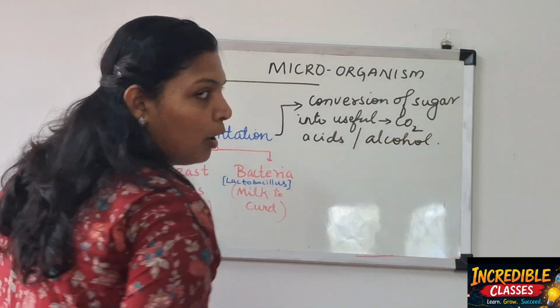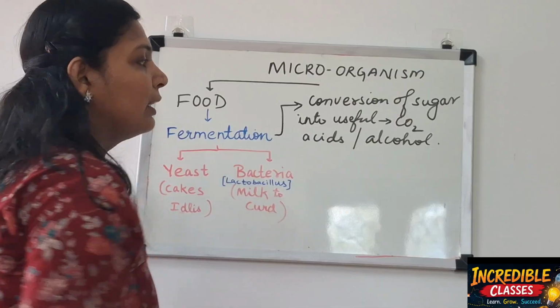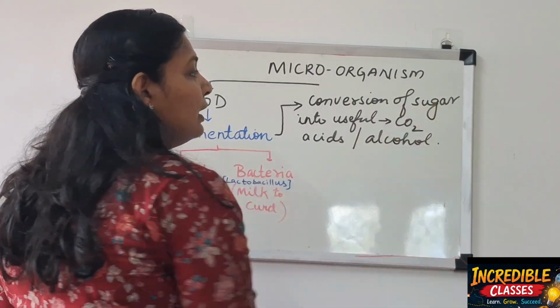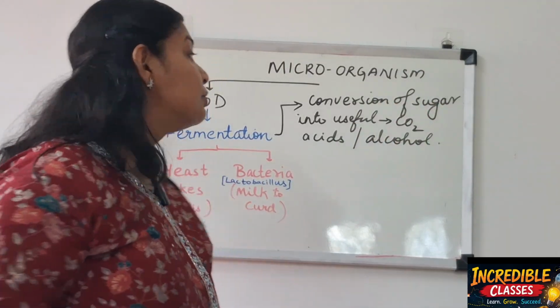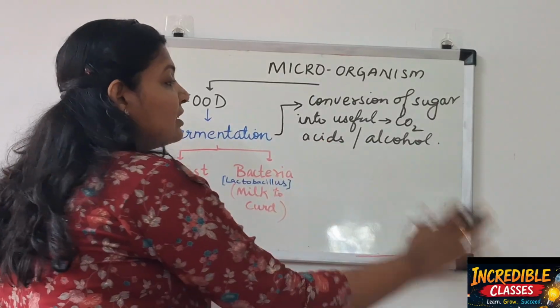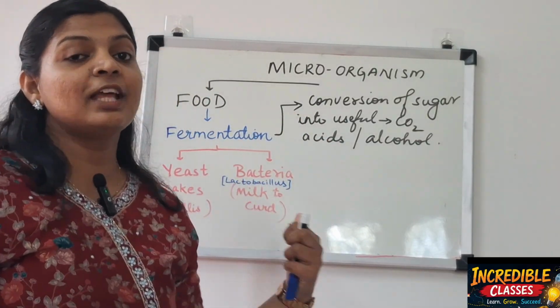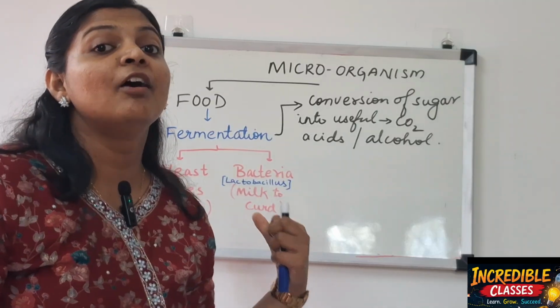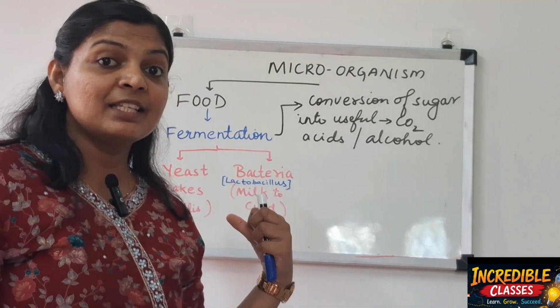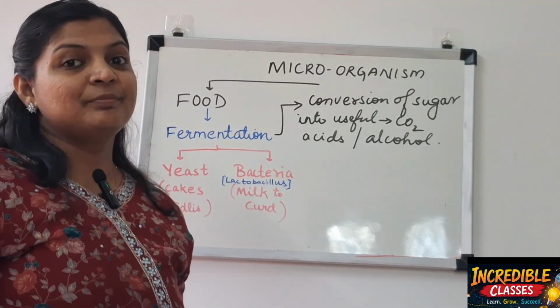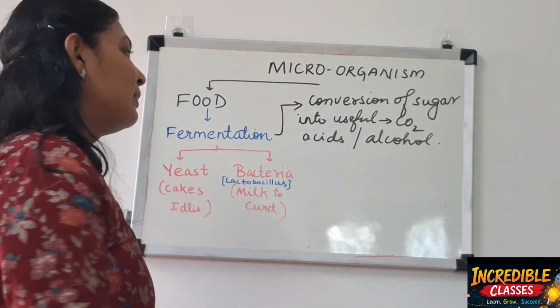These are chemical compounds. So when the sugar in your food is converted to carbon dioxide, acids or alcohol, we say that the process of fermentation has taken place, that the food has fermented, the microorganisms have fermented the food. Clear?